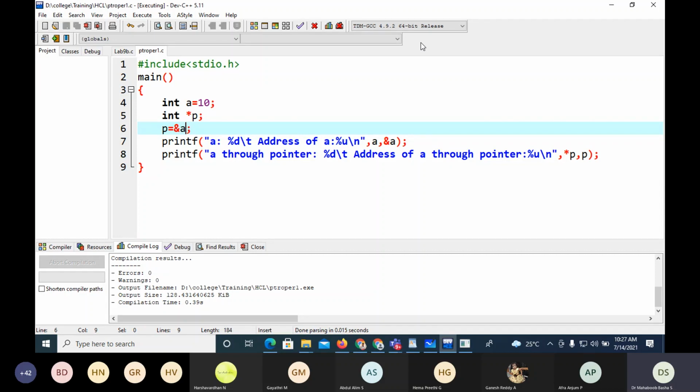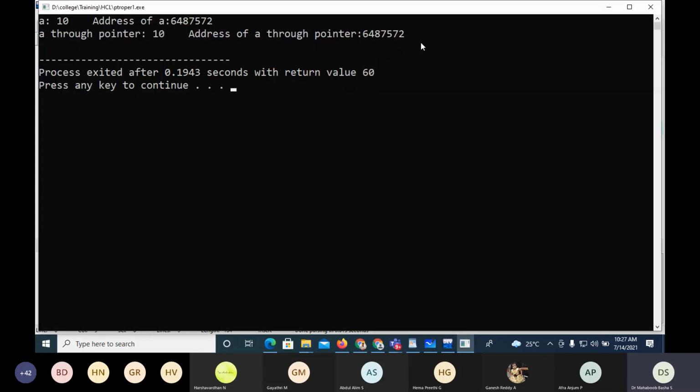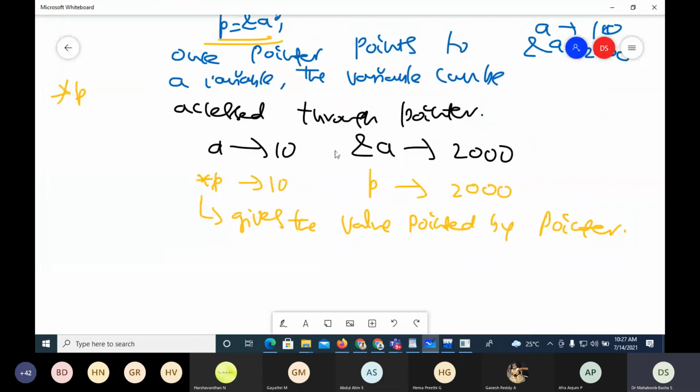Just remember that a pointer is a special variable which points to another variable instead of holding the value. So that is one important thing noted related to pointers. Next thing is when I take a pointer, in pointer declaration, we are using.